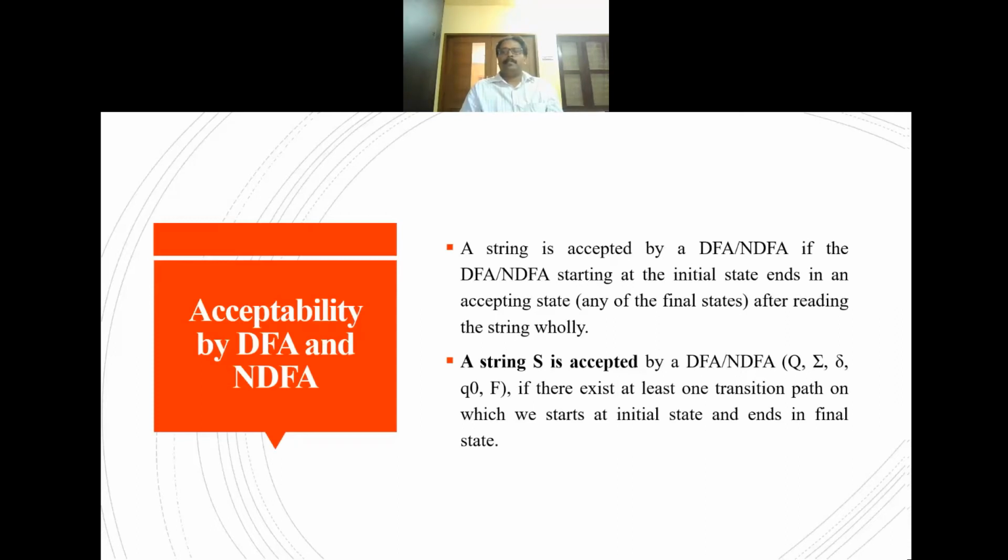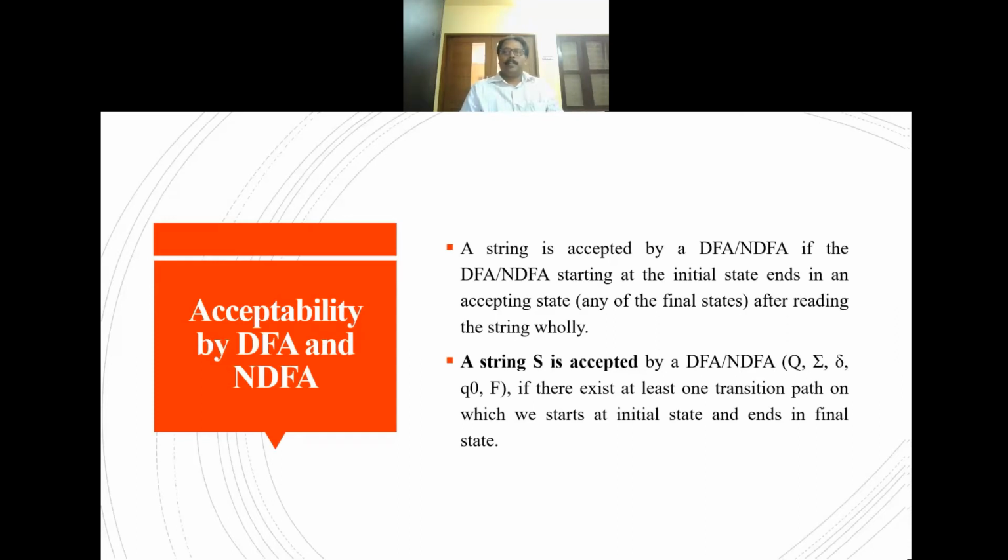A string is accepted by a finite automata, whether it may be a DFA or NFA, if the finite automata starting at the initial state ends in an accepting state, that is, any of the final states, after reading the string. The entire alphabet symbols within the string must be read before ending in the final state. Then a string can be accepted.